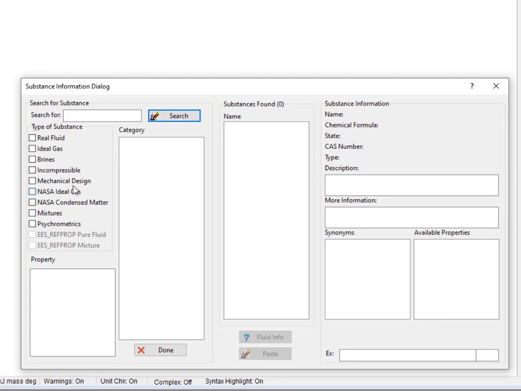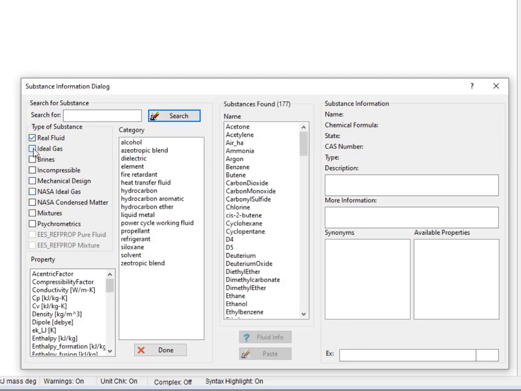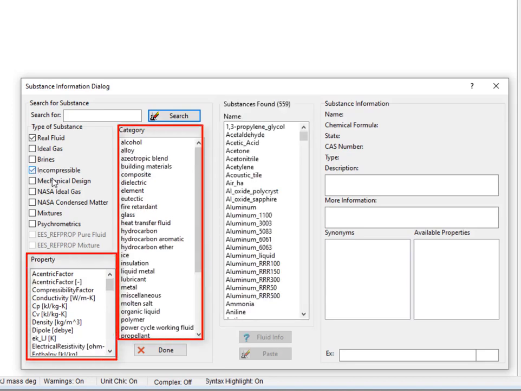So you can select more than one type box, and that then lets you populate the Substances Found list with more possible substances. You can filter this Substances Found list down based on other selections that you make in the left-hand box. So you can make selections in the property list and or the category list.